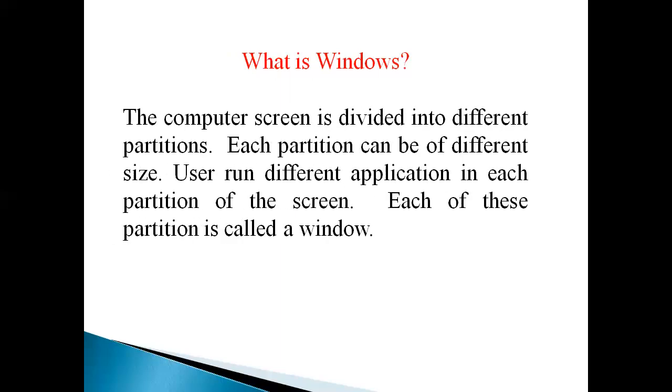What is Windows? The computer screen is divided into different partitions. So nowadays we are using the Windows applications. Each partition can be of a different size, so the user can run a different application in each partition of the screen. Each of these partitions is called a Window.